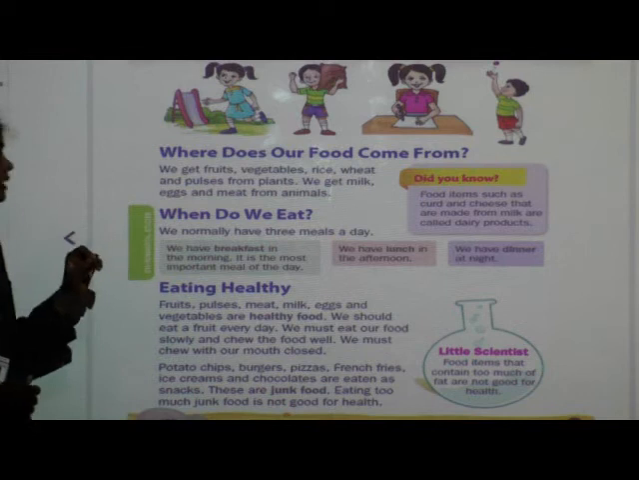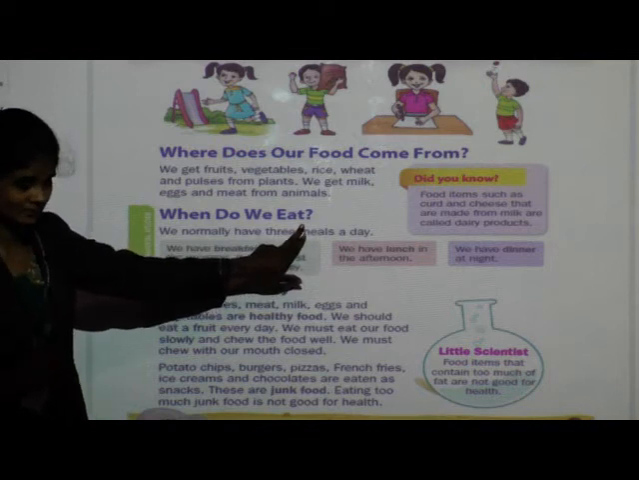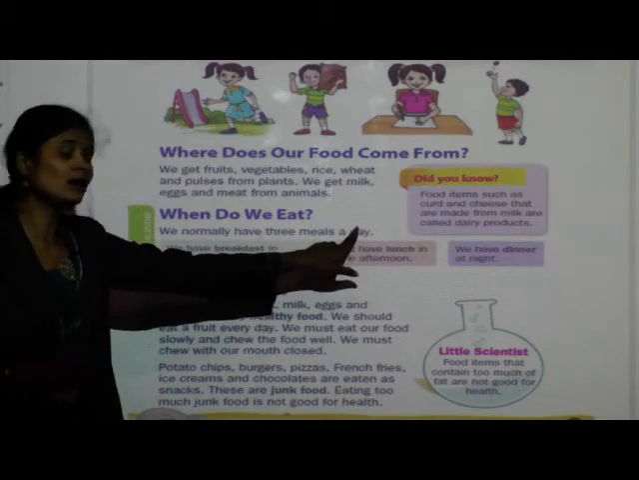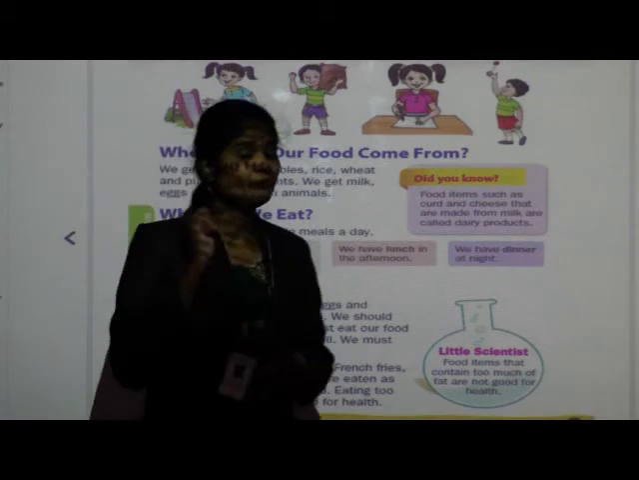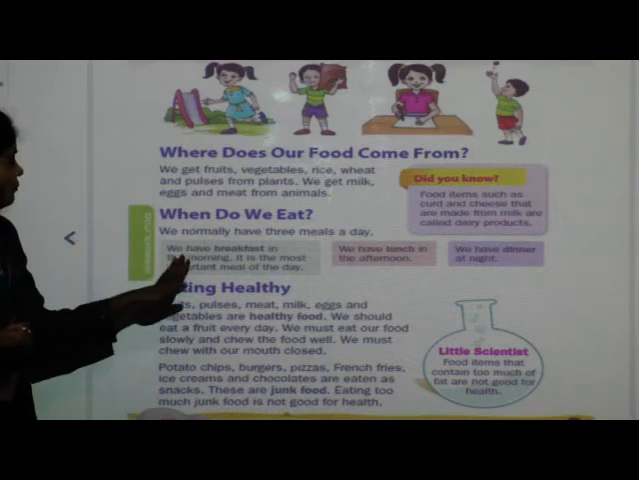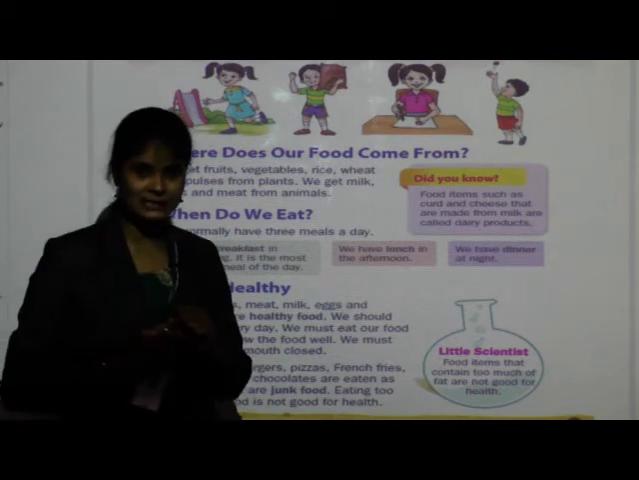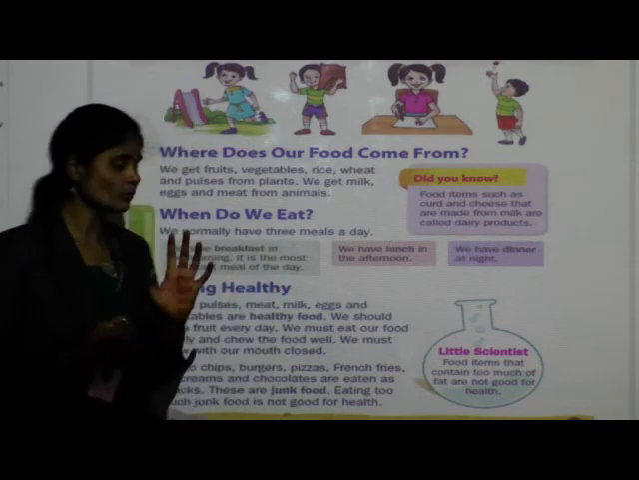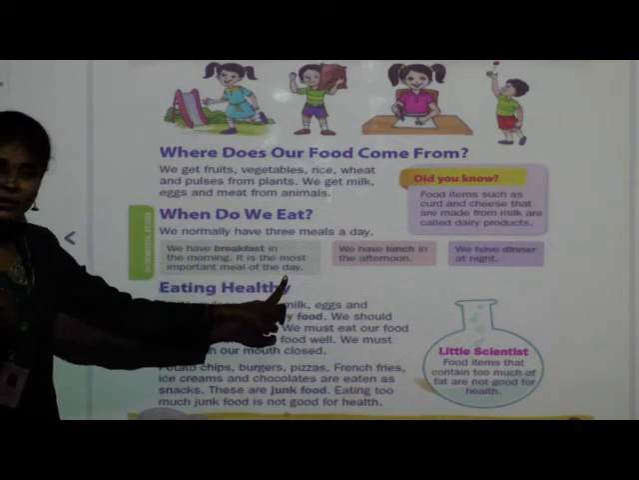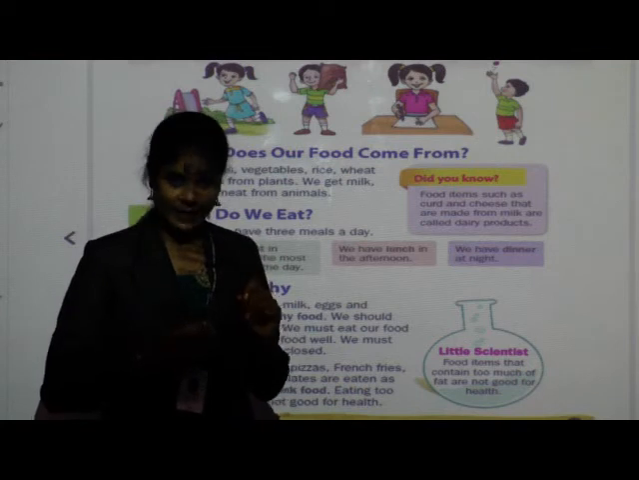Got it? Now come to the next point. When do we eat? See, we normally have 3 meals a day. Throughout a day we have 3 meals. So what do we call those meals? See, we have breakfast in the morning. When do we have our breakfast? In the morning. It is the most important meal of the day. Breakfast is the important meal of the day.